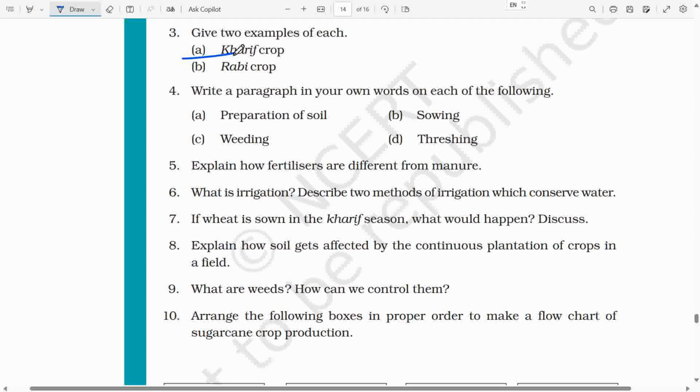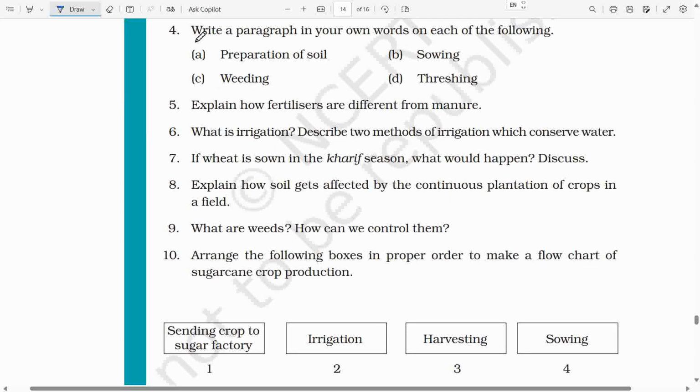A. Kharif crop. B. Rabi crop. Fourth, write a paragraph in your own words on each of the following. A. Preparation of soil. B. Sowing. C. Weeding. D. Threshing. Fifth, explain how fertilizers are different from manure.